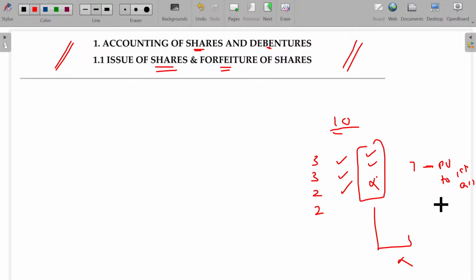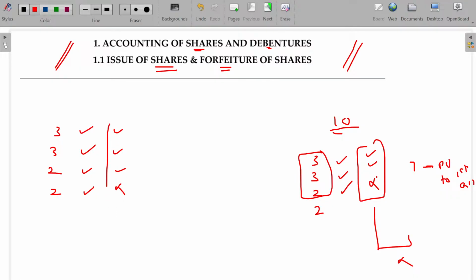The 7 rupees you paid for purchasing the reissued share will be considered worth the 8 rupees. Whenever I call for the second, you have to pay me 2 rupees. 3 rupees, 3 rupees, 2 rupees, 2 rupees. I called all the amount. You paid 3, not paid this one. Immediately I forfeited your shares and reissued for 8 rupees, stating fully paid up.